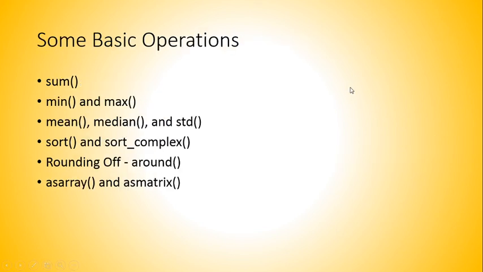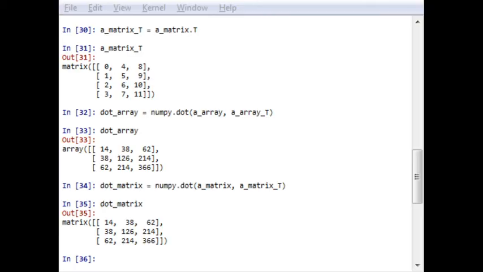So let's move further to some basic operations of array. Those basic operations which we are going to discuss here are sum operation, minimum and maximum operation, some statistical operations, that is mean, median and standard deviation, the sorting operation for normal numbers and complex numbers, rounding off operation using a round function, as array and as matrix operations. Okay, so let us check this one by one with an example in our Python console.